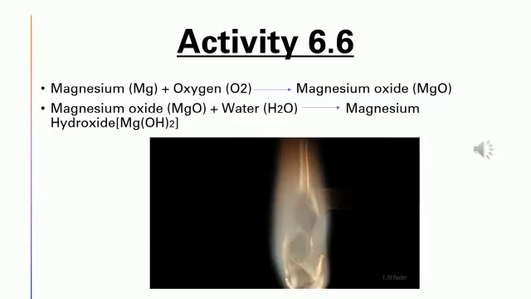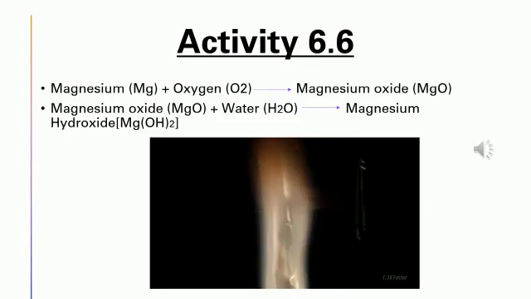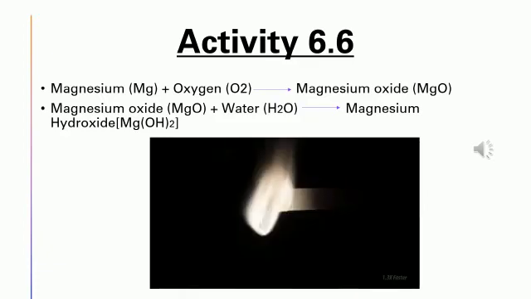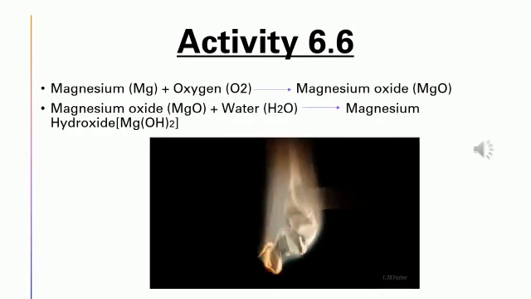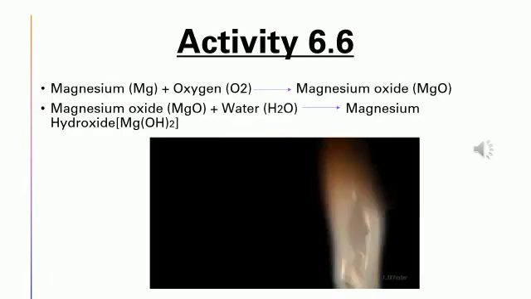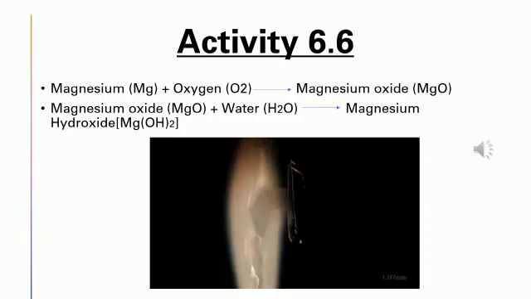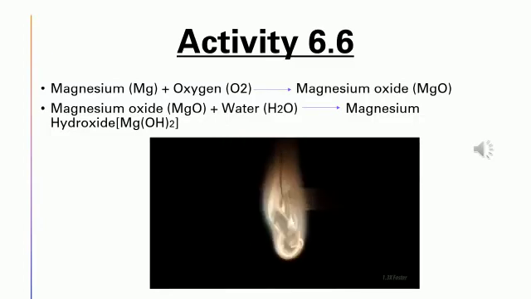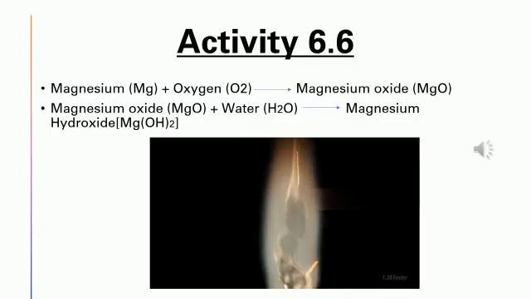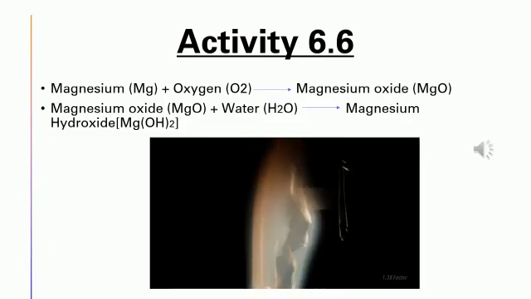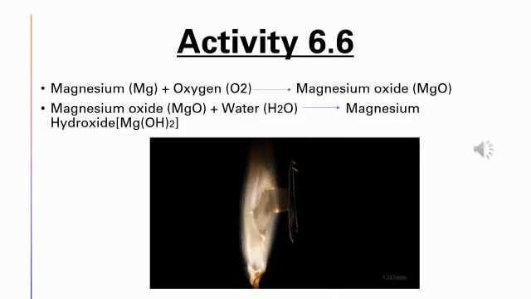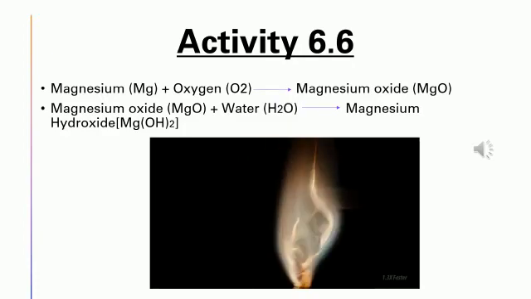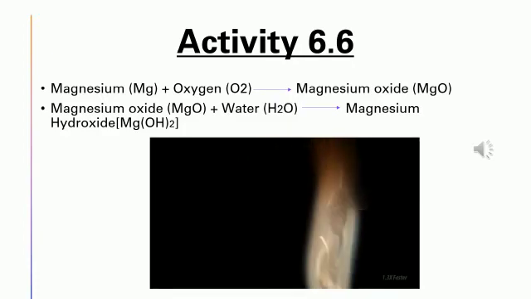On dissolving the ash in water, it forms a new substance, isn't it? This change can be written as the following equation. We take magnesium oxide, MgO, and dissolve it in a small amount of water, H2O, which gives rise to magnesium hydroxide, Mg(OH)2. We have already learned that magnesium hydroxide is a base.